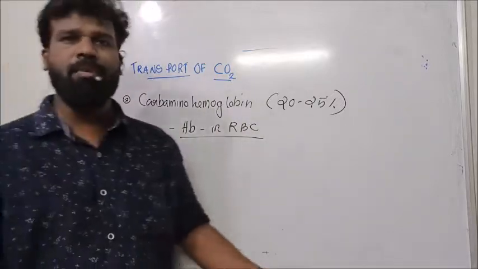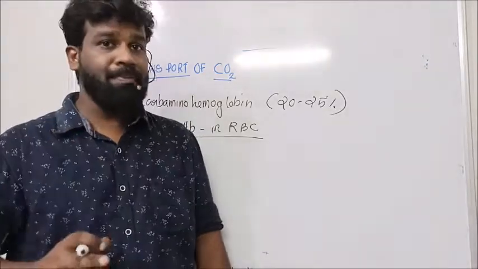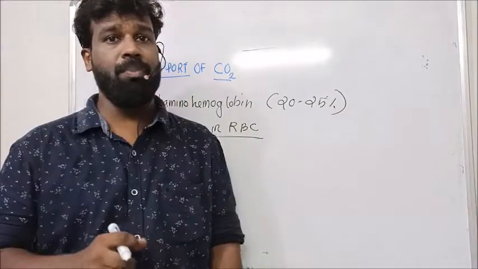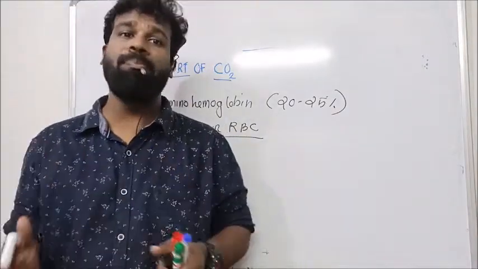We know about hemoglobin. Hemoglobin can carry oxygen as well as carbon dioxide, but the carbon dioxide is transported by the protein part of the hemoglobin, because this carbon dioxide binds to the amino end of that polypeptide chain.